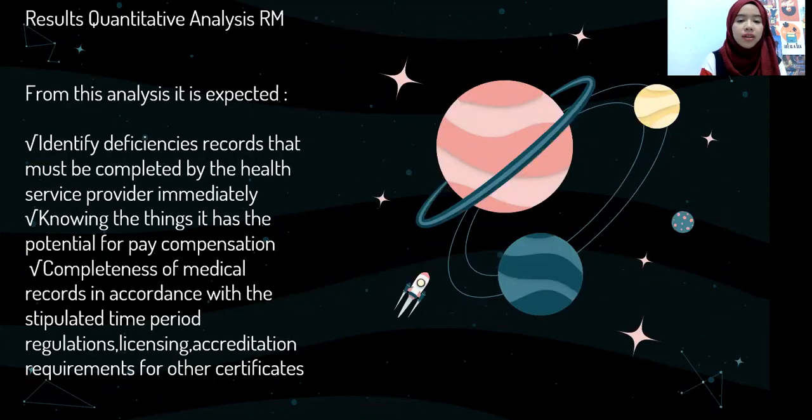Result, quantitative analysis medical record. From the analysis, it is expected to identify deficiency records that must be completed by the health service provider immediately. Knowing the things that have the potential to pay compensation, completeness of medical record in accordance with the stipulated time period, regulation, licensing, accreditation, and requirements for other certificate.